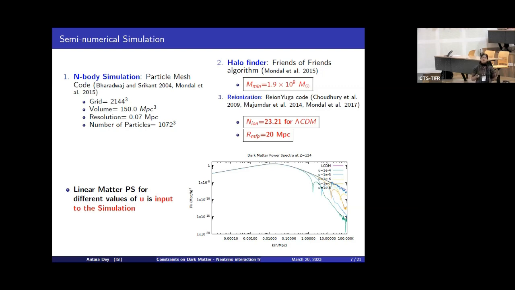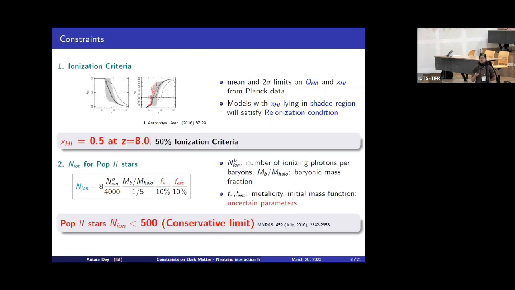And this is the linear matter power spectra for different values of U, which we input to the simulation. This is at redshift 124, and this varies non-linearly in the simulation, and we are taking the outputs at redshift 8. And these are the particular constants which we have used in our work, that is the ionization criteria. So we have used the 50% ionization condition at redshift 8.0.